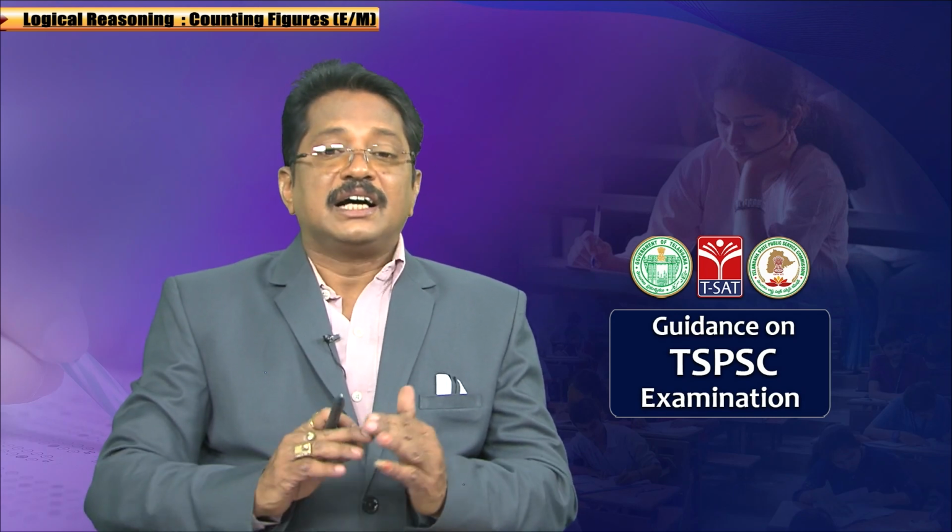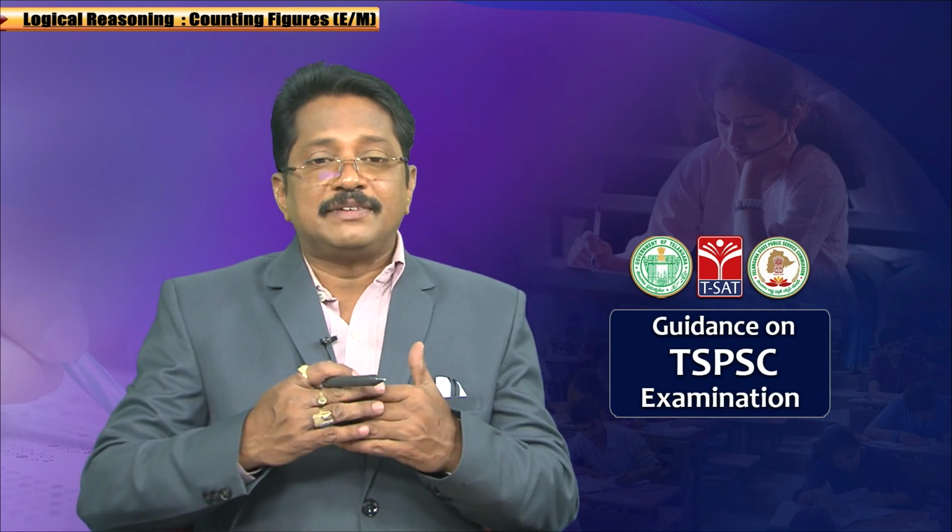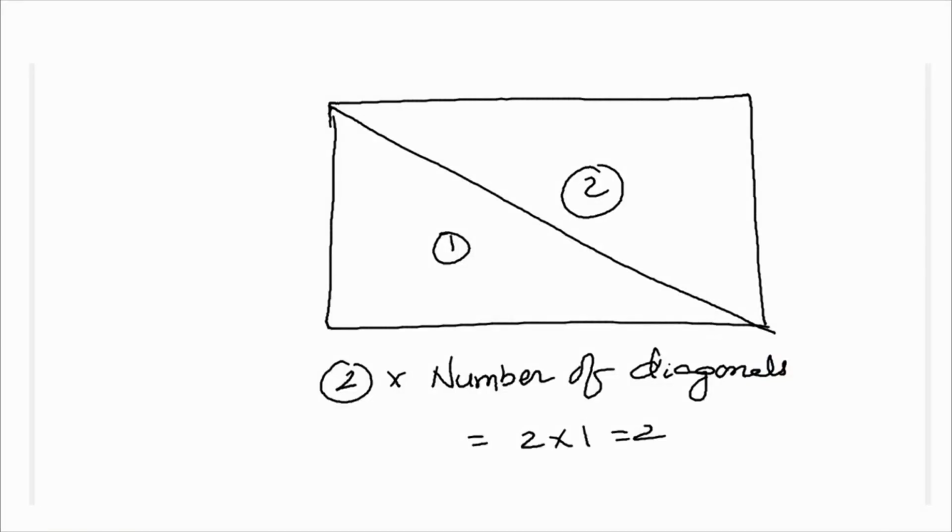If it is a rectangle, when the rectangle is divided into 2 parts through a diagonal, there are 2 triangles, triangle 1 and triangle 2, correct? How many triangles will form? Here you can generate a formula. How many parts was it divided? 2 parts. How many diagonals are there? Here the number of diagonals is 1.